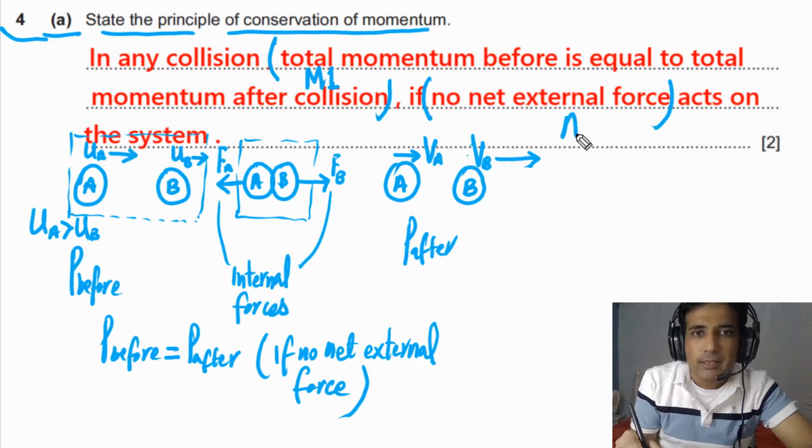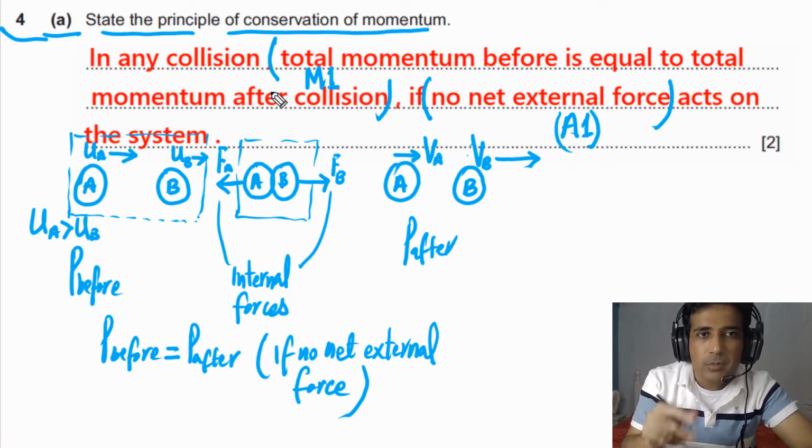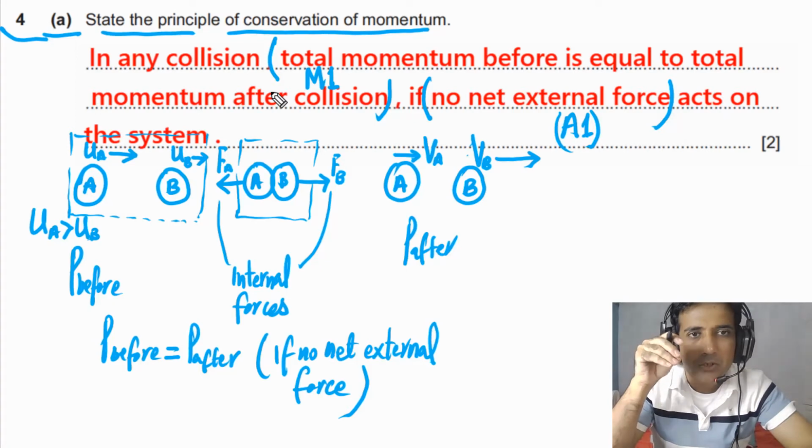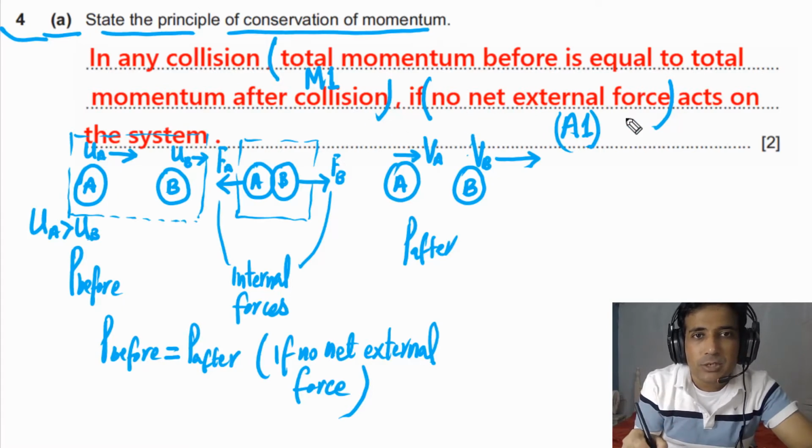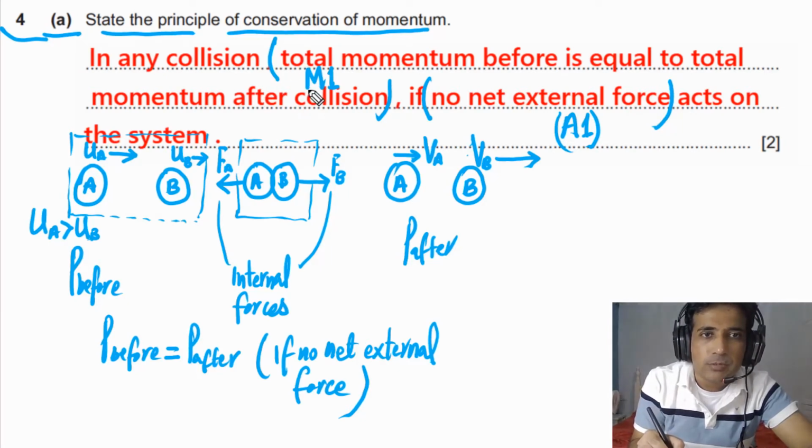So this is how these 2 marks will be awarded. If you haven't written the first one, you will get no mark, and it also doesn't make sense to simply say no net external force, because that is not the principle of conservation of momentum. So the first mark is the M mark and the second mark is the A mark, meaning answer mark.